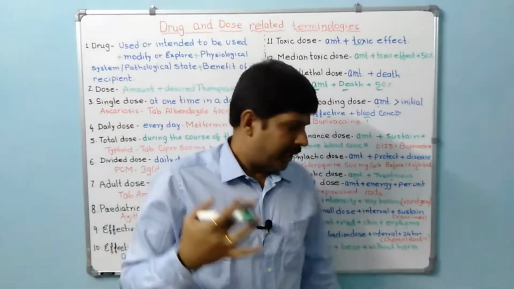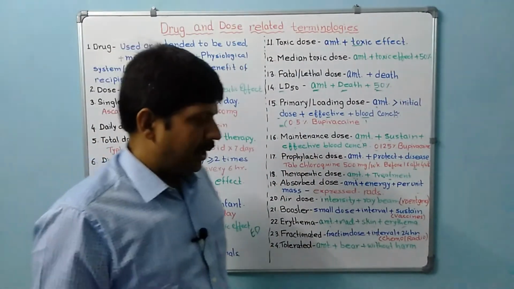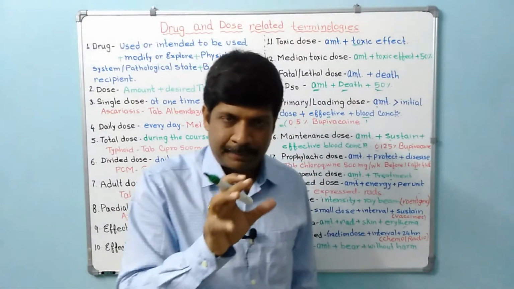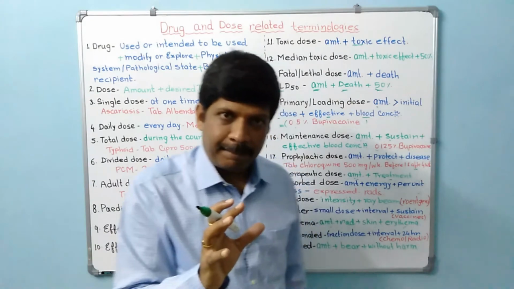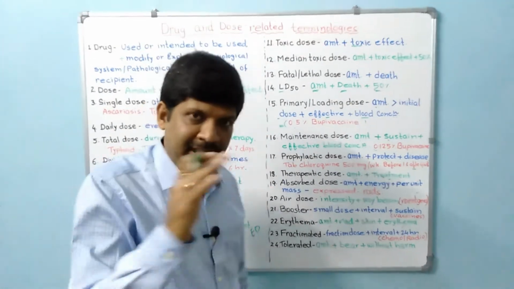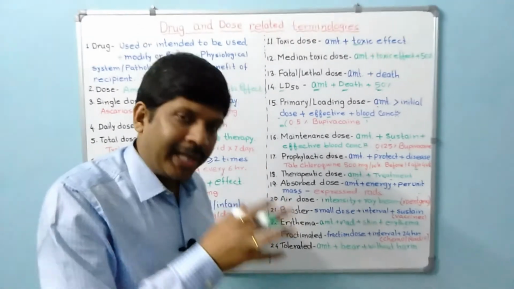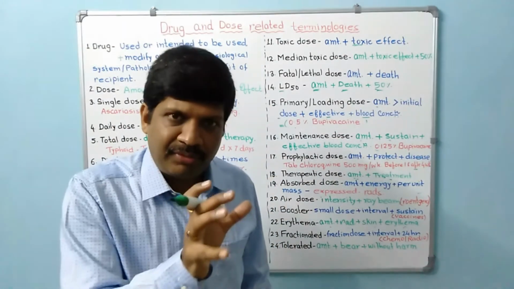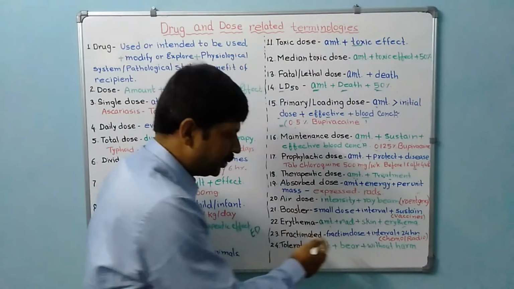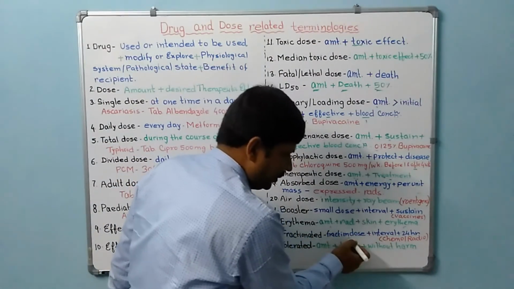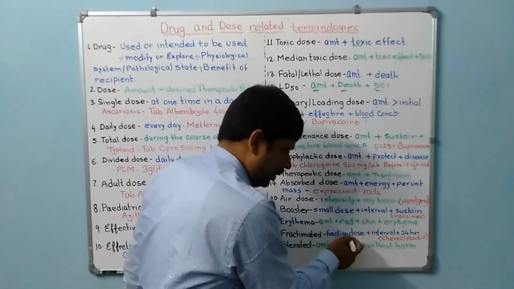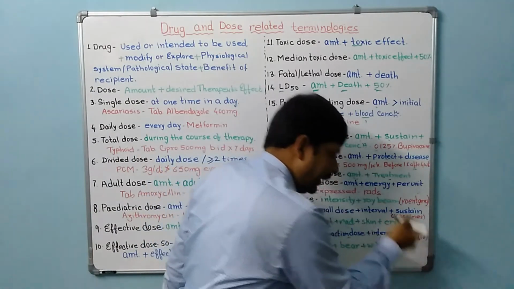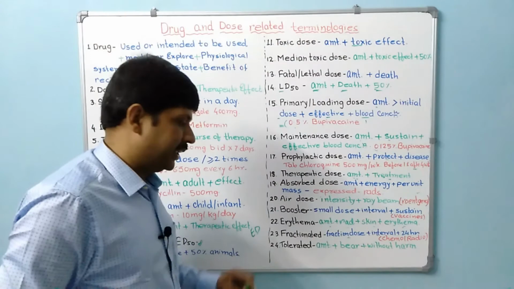If the person is undergoing chemotherapy or radiotherapy, then a particular dose is decided, and out of that dose, a fraction is given at a particular interval. That fraction is known as the fractionated dose. It is the amount of radiation which is given at a particular interval in 24 hours.